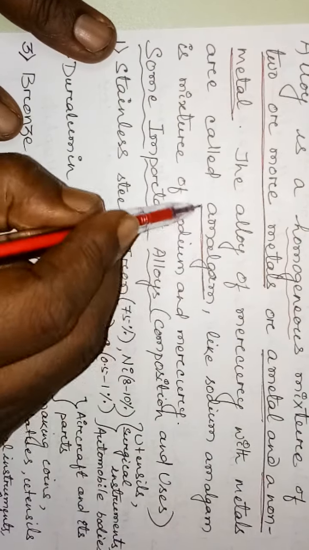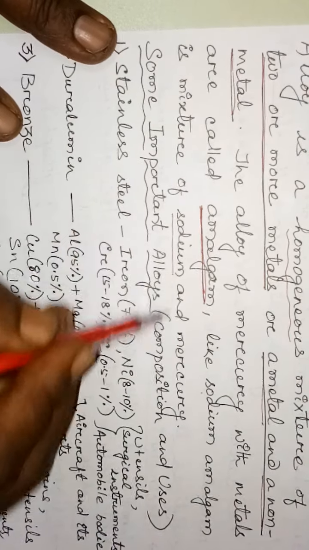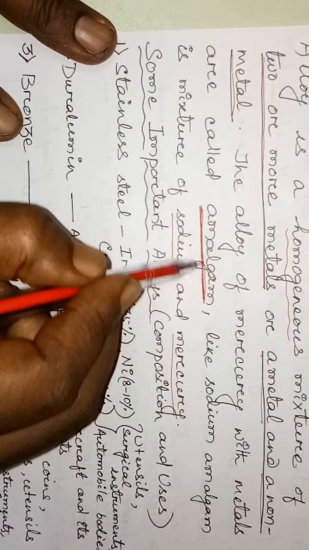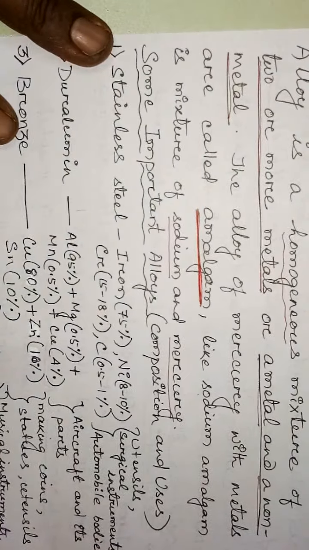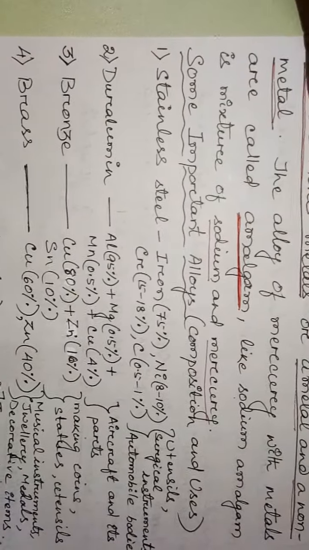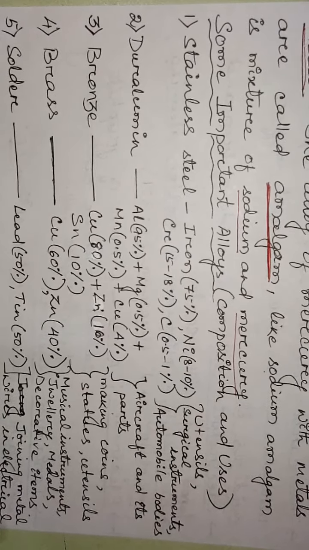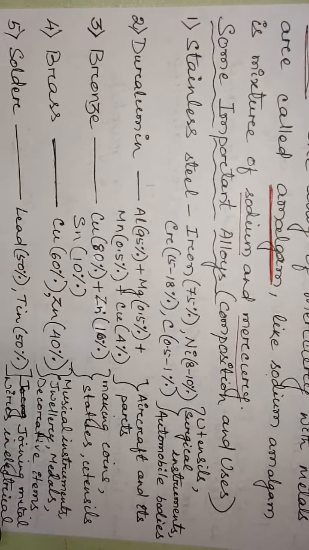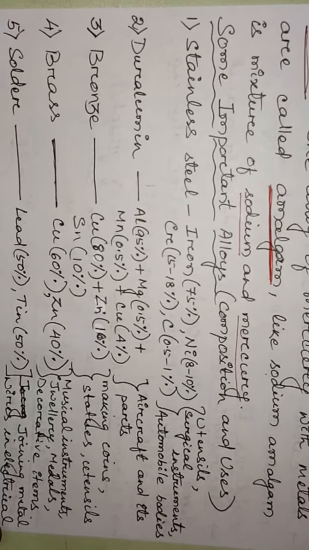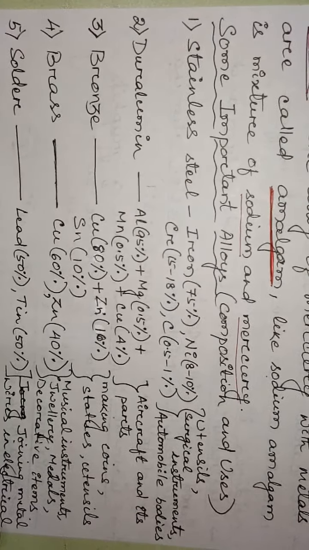For example, sodium amalgam is a mixture of sodium and mercury. Now some important alloys, their compositions and uses, are important for different questions. Questions may come on the composition of stainless steel, duralumin, bronze, brass, solder or fused metals, and their uses. Understood?